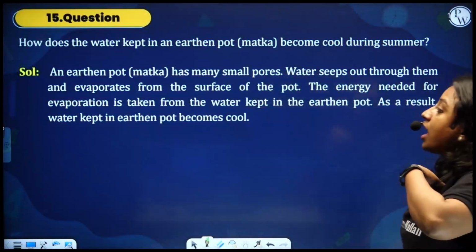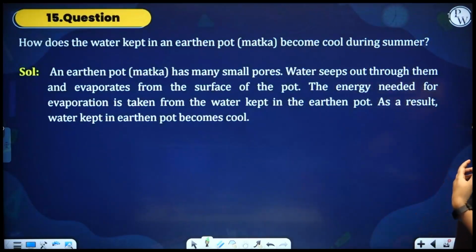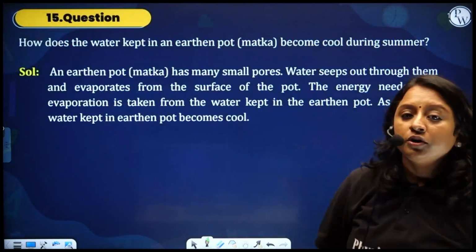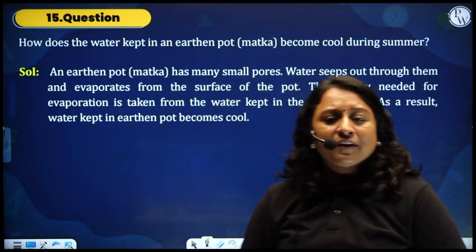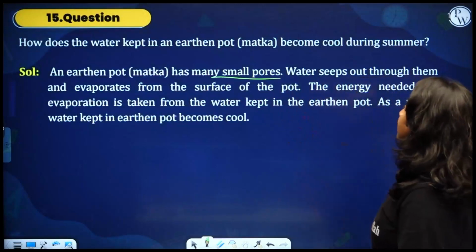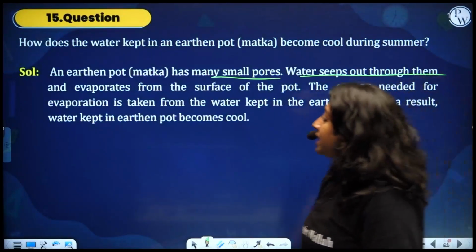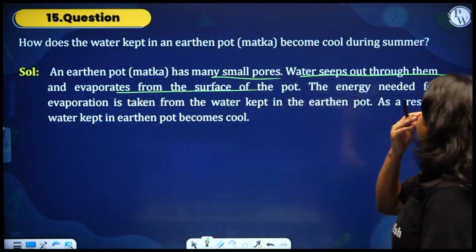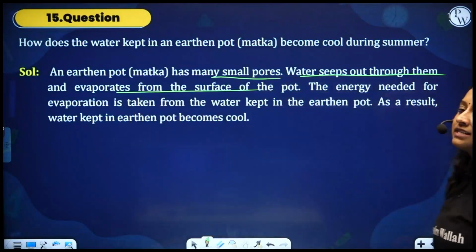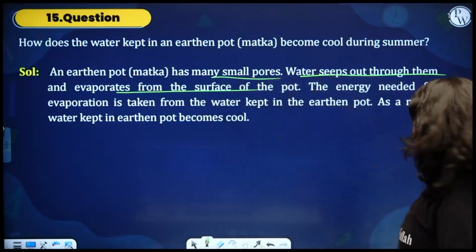Now, how does the water kept in an earthen pot, the matka, become cool during the summer? It's very easy. So earthen pot has many pores. Water seeps out through them and evaporates from the surface of the pot. The energy needed for this is taken by the rest of the water molecules, causing a cooling effect. You can write that.